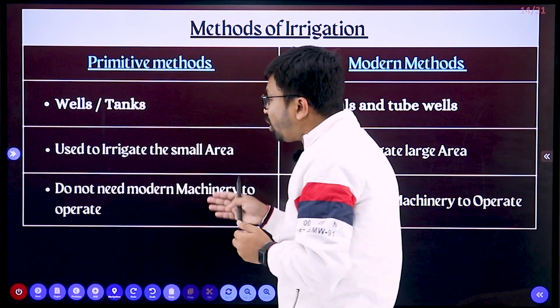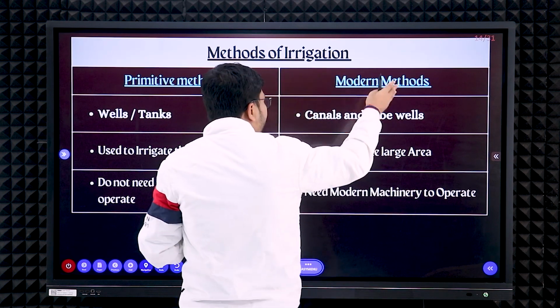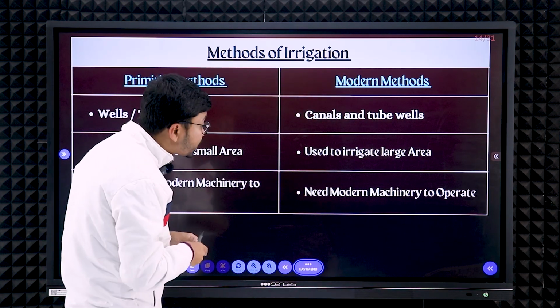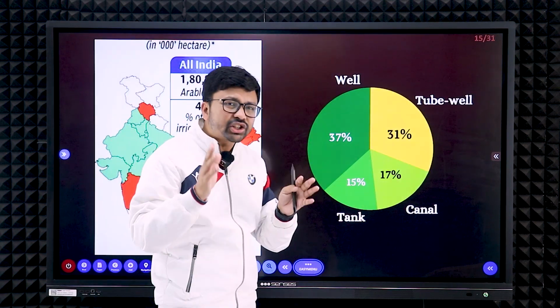Next, primitive methods: what are the advantages? They don't require modern machineries, but with the modern methods, we require modern machineries, right? Now we need to know individually about each type of irrigation.